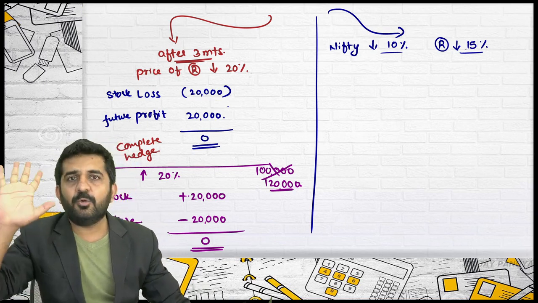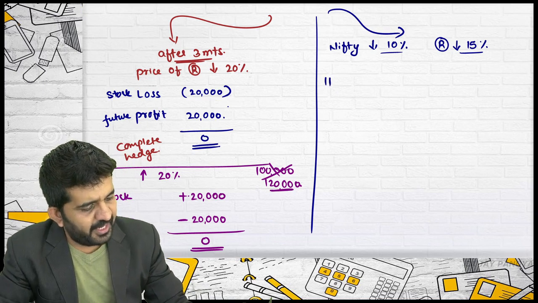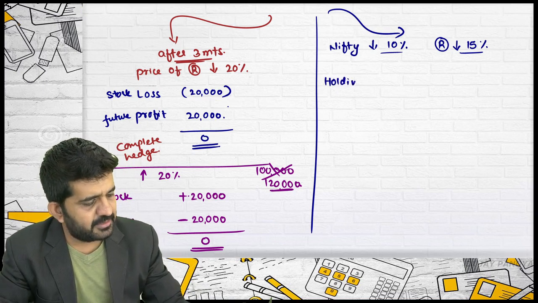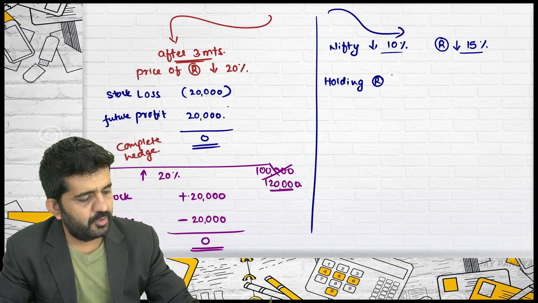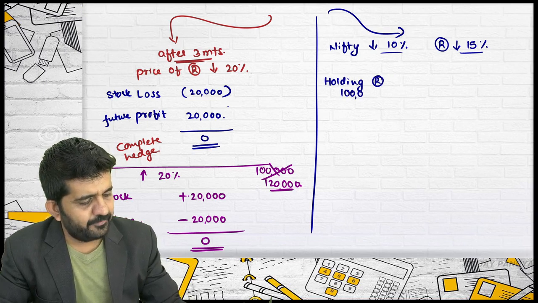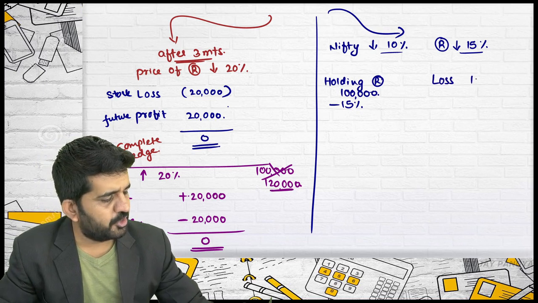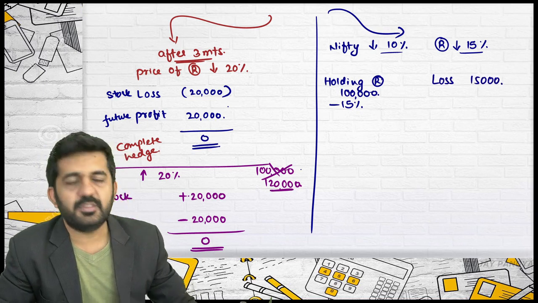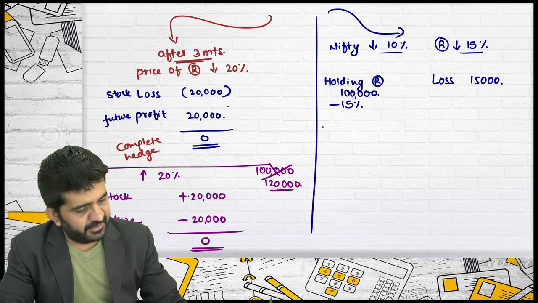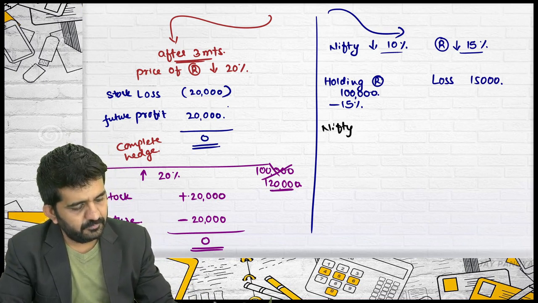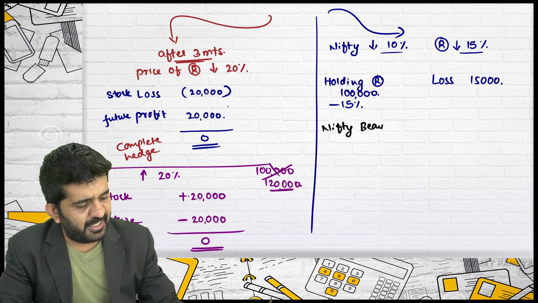Is it alright? Try to understand my position. I was holding Reliance worth 1 lakh rupees, which has now reduced by 15%. So my loss is 15,000 rupees. That's it. Now Nifty. I was bearish in Nifty.